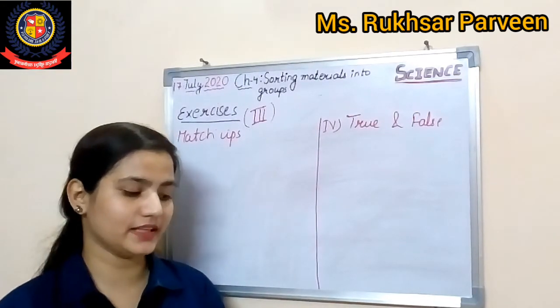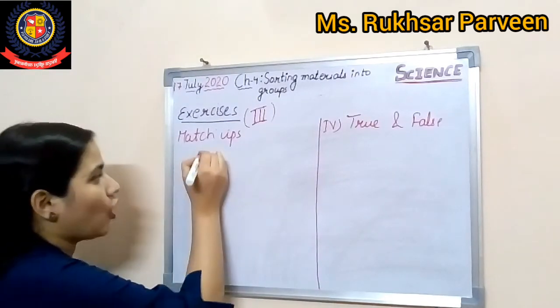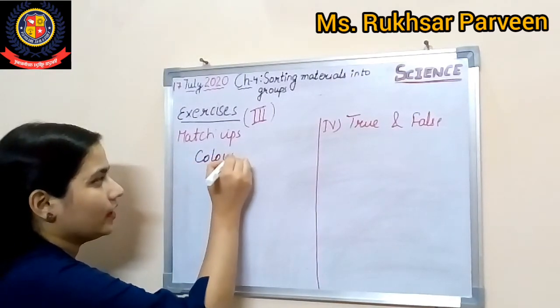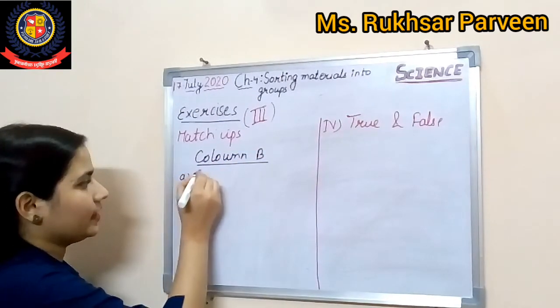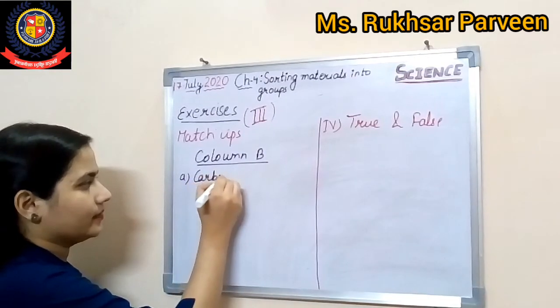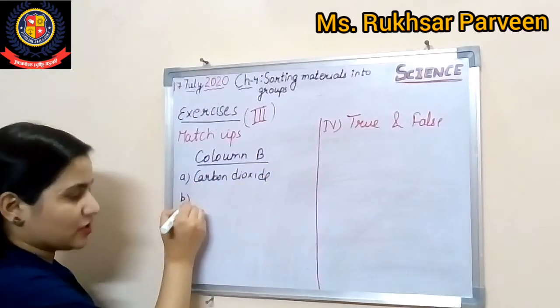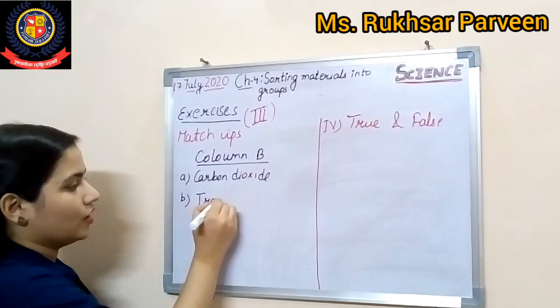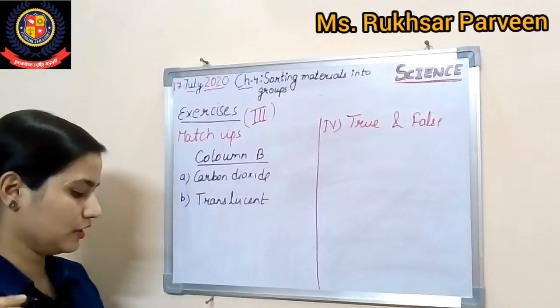Number 2 is written as, so definitely first of all what you have to do in column B. In column B, as it is written here, just write down: A is carbon dioxide. Second is translucent.